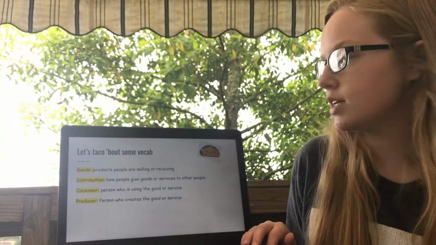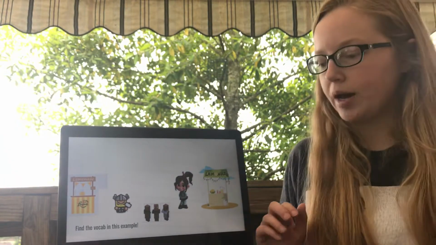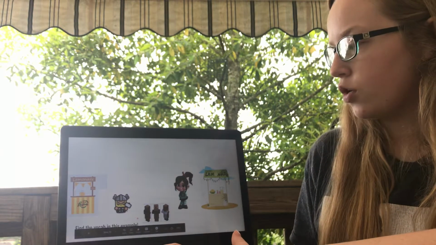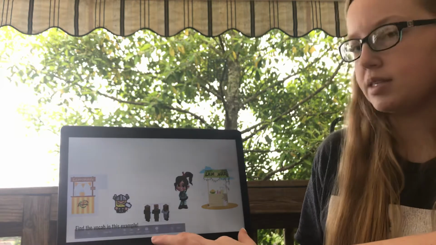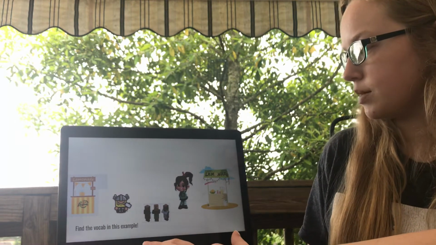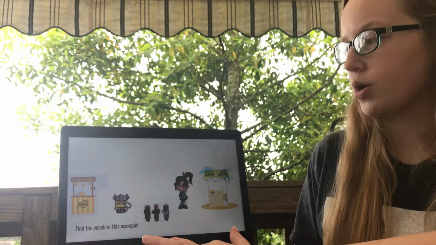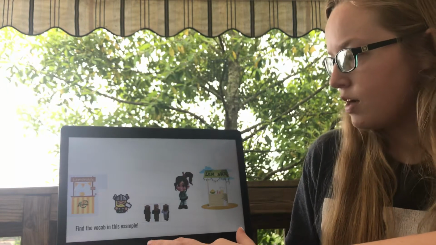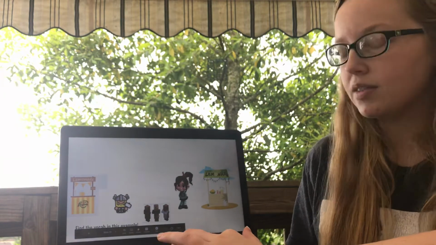Alright, so I'm going to give us an example, and this is a little story, and we're going to kind of work through the vocab. Okay, so over here is Thor, and over here is Vanellope. But this is Vanellope's lemonade stand that she has. She sells lemonade over here. And then Thor also sells lemonade at a stand on their own property in their mixed economy. And then these guys are villagers from Minecraft, and they're the ones that are going to be buying the lemonade.